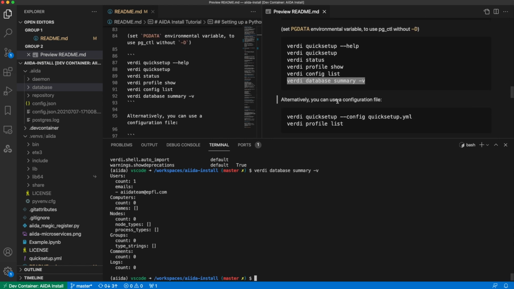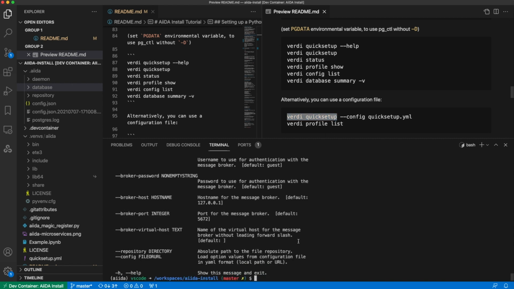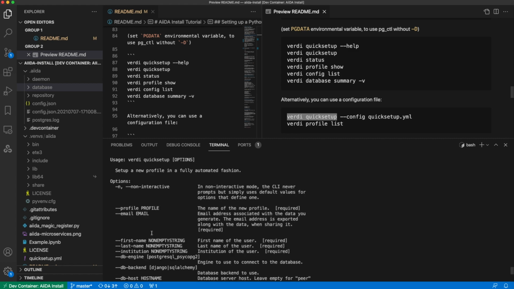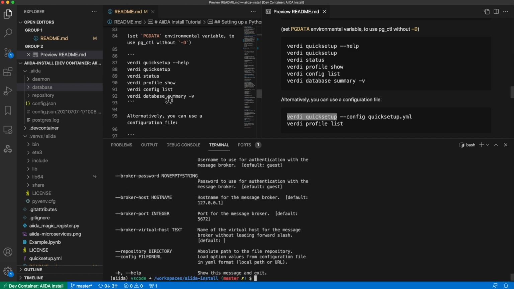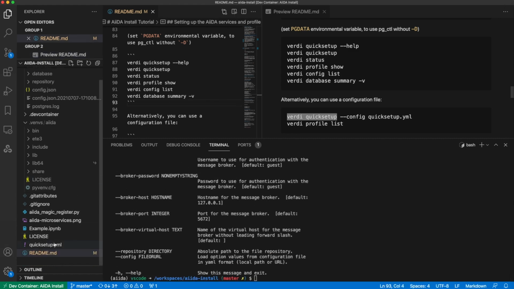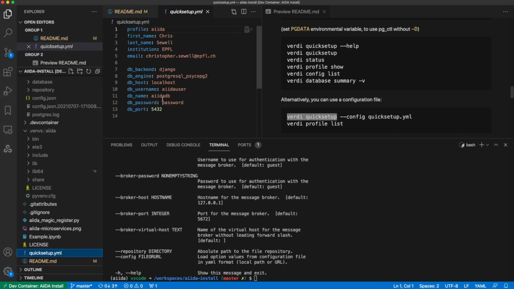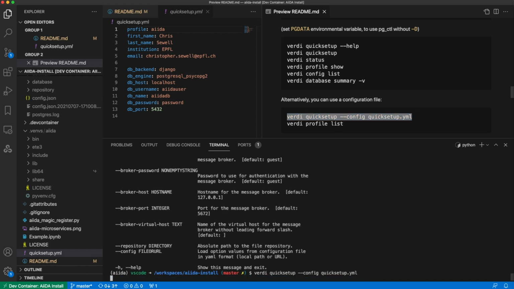Alternatively, as you see, we went through and did that interactively. You can also, with verdi quicksetup, enter all of the information manually, or you can use a YAML file to store it, and then we simply pass it the YAML file with all of this information already in there.